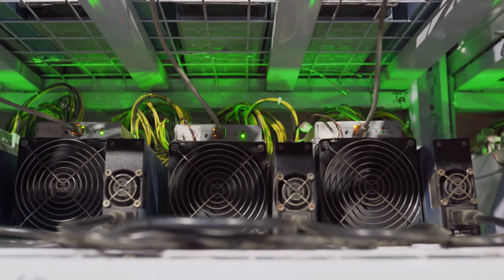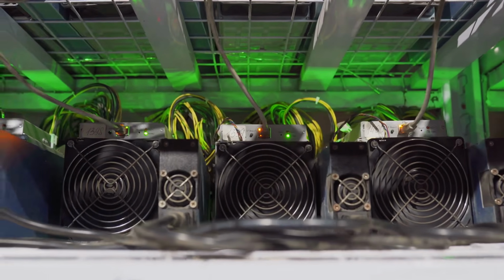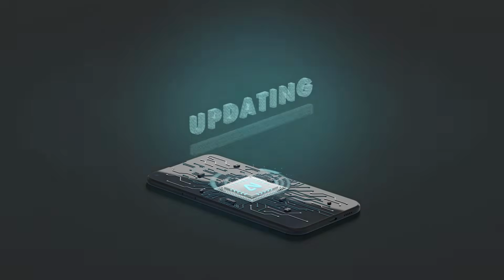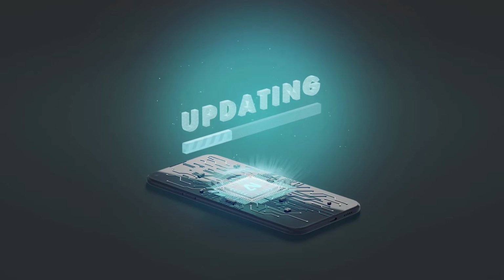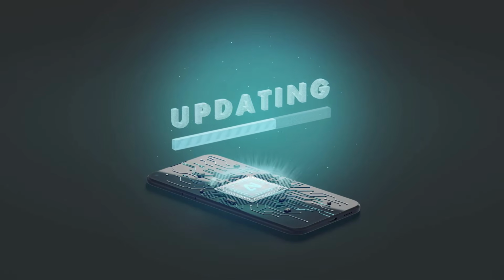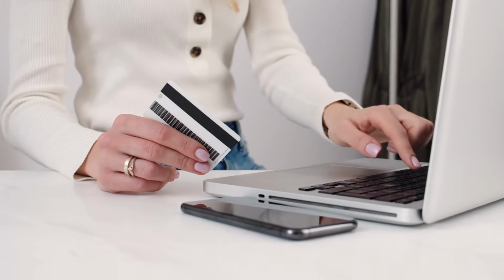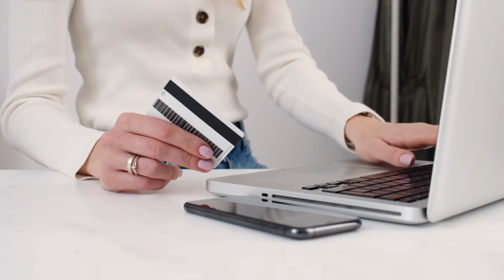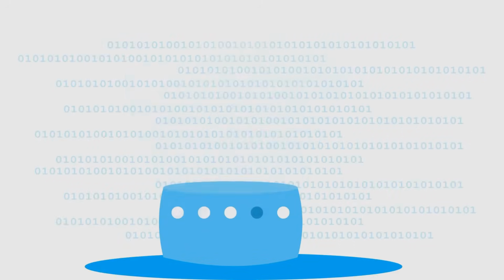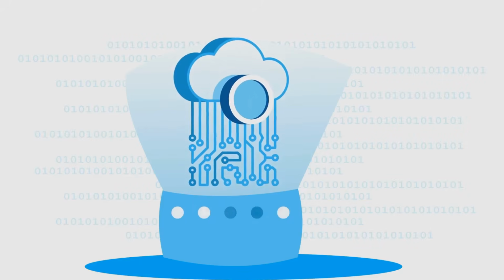Upgrades are the quiet backbone of any crypto network. They fix bugs, patch security holes, and improve performance, just like updates on your phone. Security upgrades protect against new threats, keeping funds safe. Performance upgrades make transactions faster and cheaper. Major upgrades, like Ethereum's switch to proof of stake, can transform a network's future.